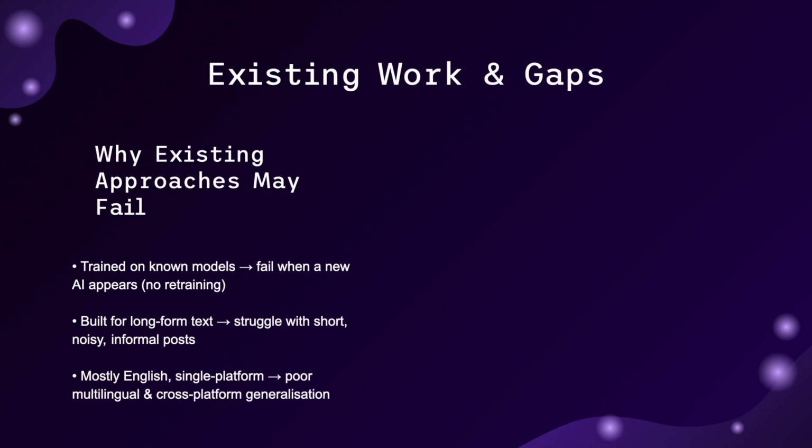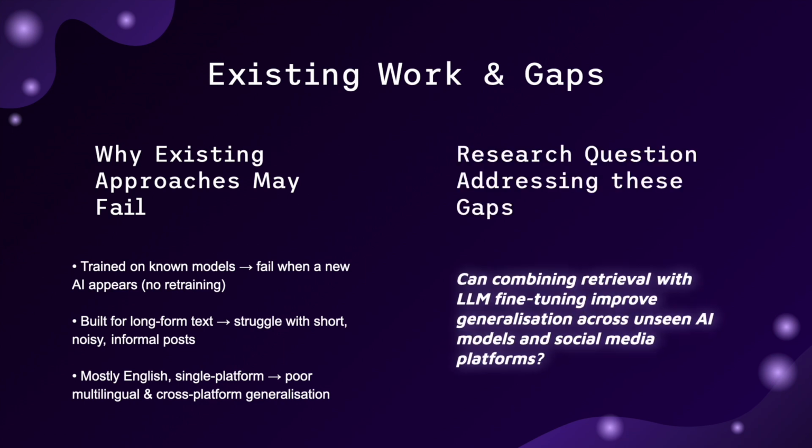And third, the literature is overwhelmingly English and single platform. Our dataset spans across 22 languages and 5 platforms. Existing tools simply weren't built for this. Which brings us to our research question. Can combining retrieval with LLM fine tuning improve generalization across unseen AI models and social media platforms?